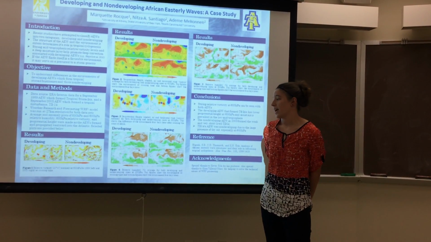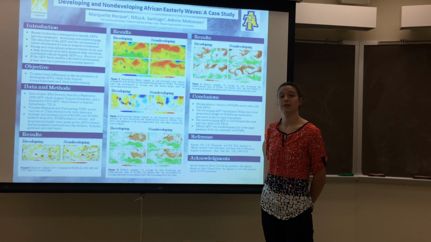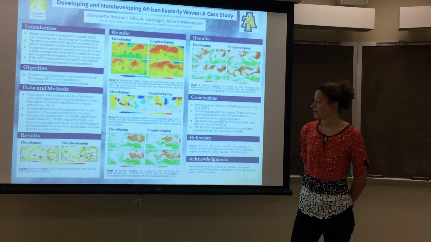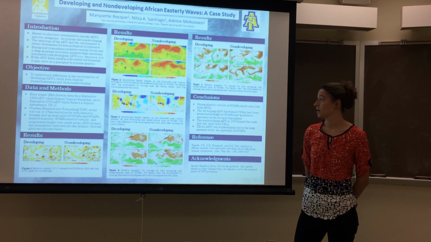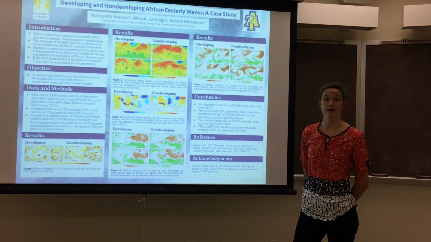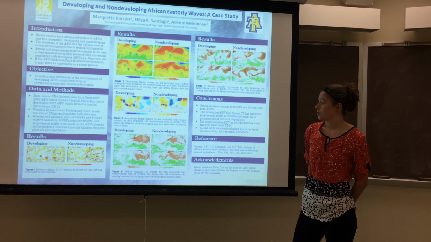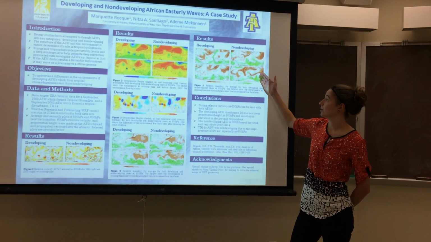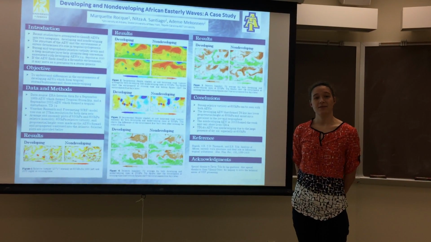So in conclusion, we looked at the relative vorticity and geopotential heights, in both developing and non-developing, and we determined that both waves had similar intensities. So we further looked at the relative humidities both at 850 and 600 hectopascals to determine why the developing AEW formed Tropical Storm Iris and why the non-developing AEW only formed TD14. So we determined that because of the dry air at 600 hectopascals, the non-developing AEW was hindered from intensifying anymore. I'd like to thank the folks at Albany and NCAR for all their help on this project.